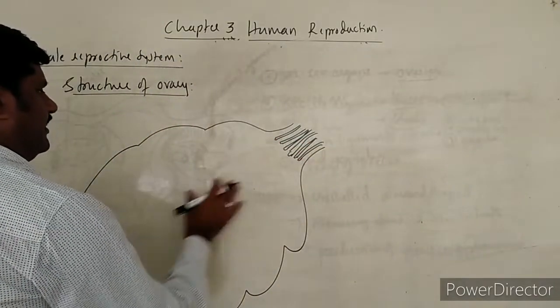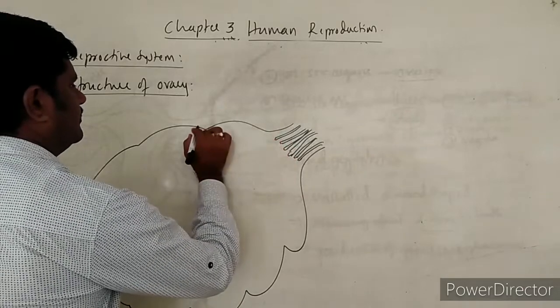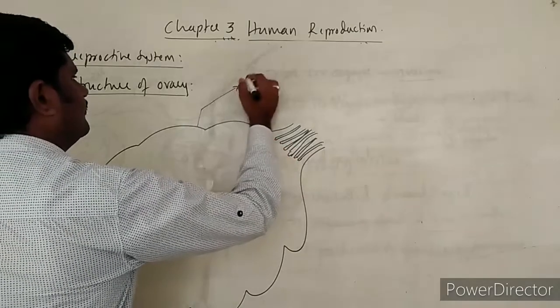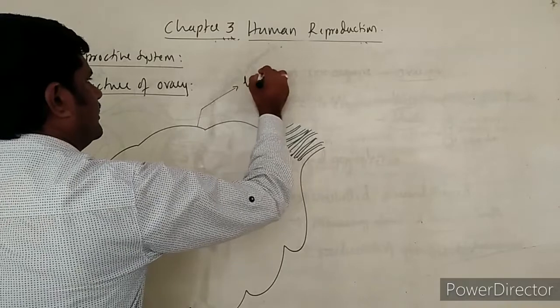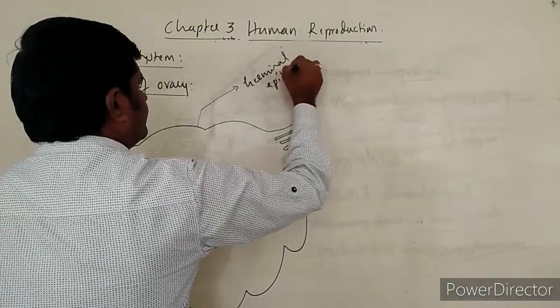Blood vessels will be there, and after this you will find this ovary is lined with germinal epithelium.